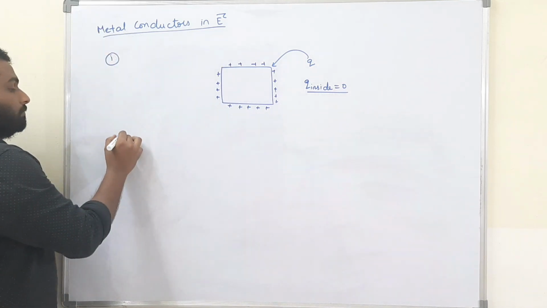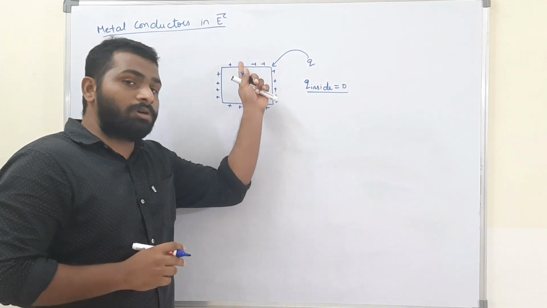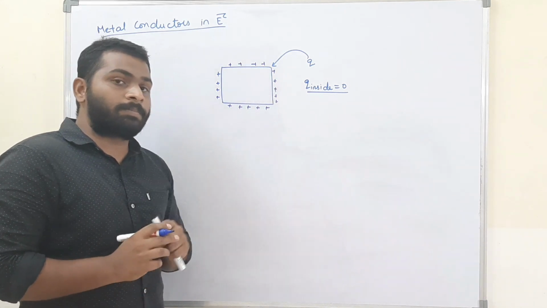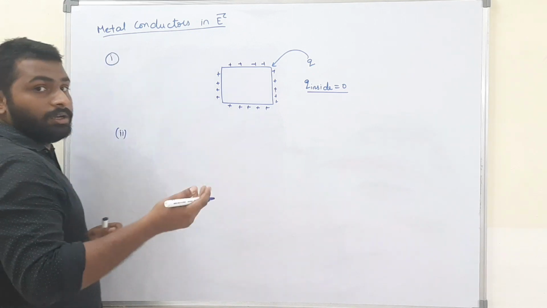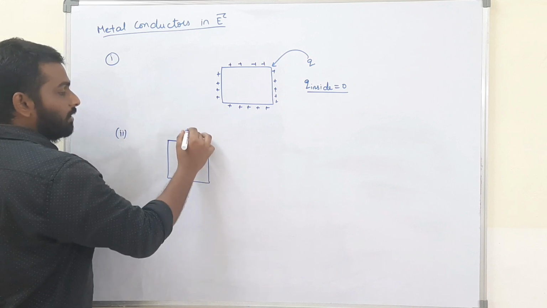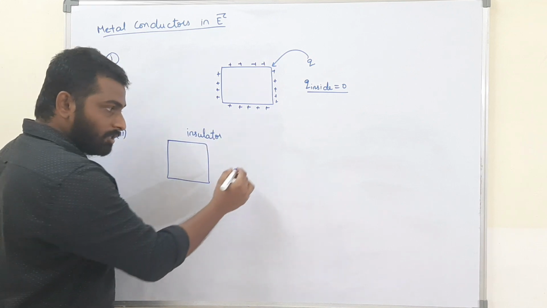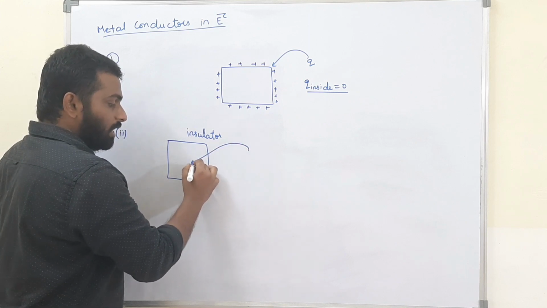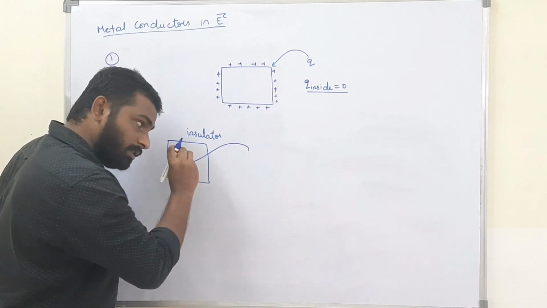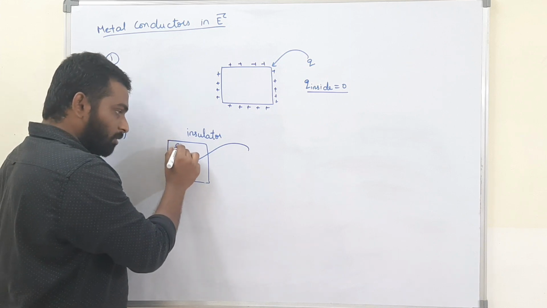Now next point. I told you that the charges will be only present on the surface. Now if it is an insulator, what will happen? If I give any charge to the insulator at a point, the charge will be present there itself.